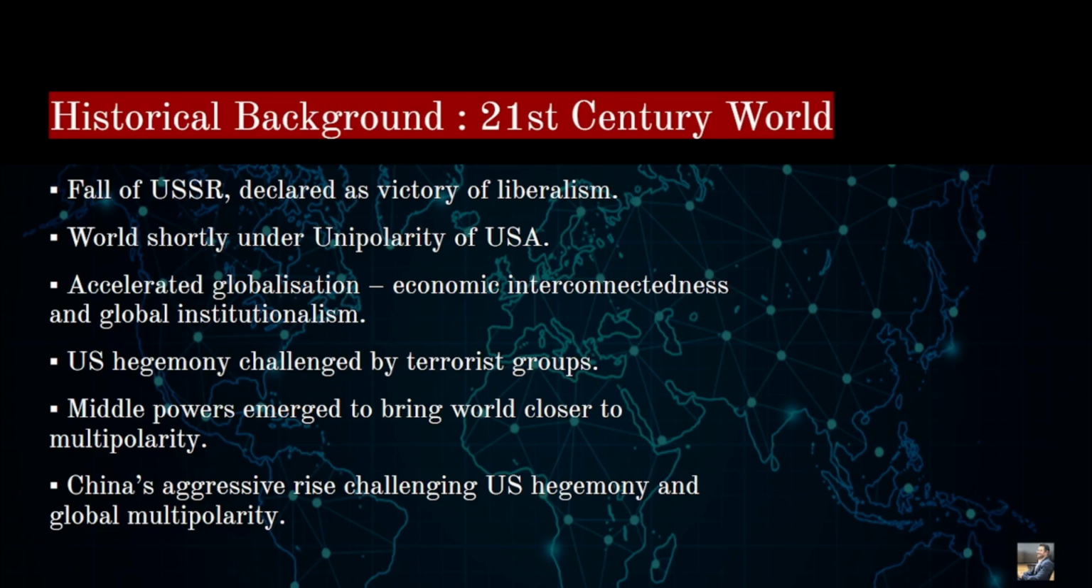So China's aggressive rise challenged US hegemony and brought global multipolarity, right? When US hegemony was challenged by the terrorist groups, China mainly started to emerge on the world stage economically, right? We have seen the major growth of China's economy. And today's China is one of the major hegemonic powers when it comes to economy and trade. China is the second largest economy of the world after the United States, right? So this is how it was a challenge to the US hegemony, post challenges by the terrorist organizations.